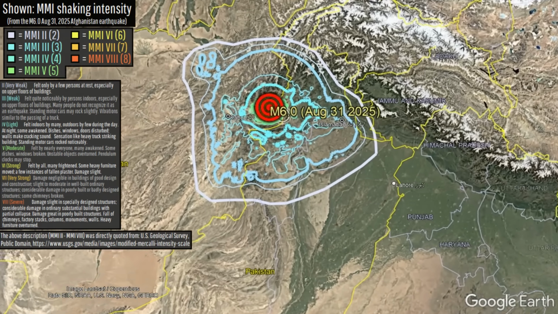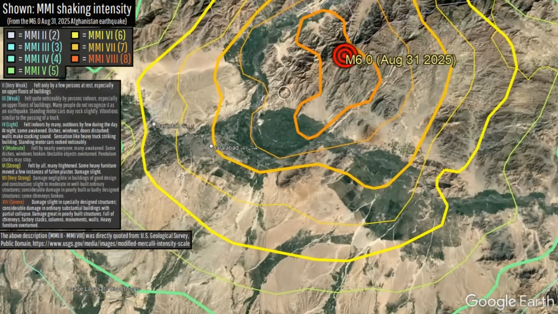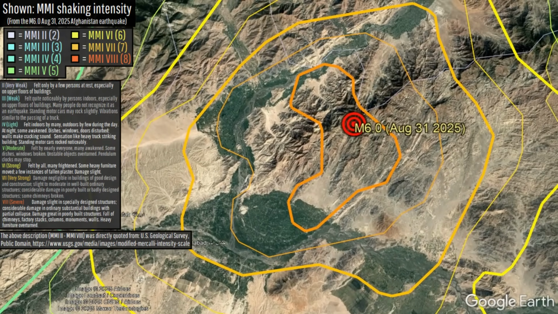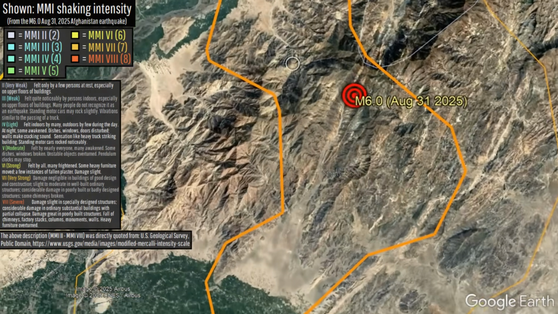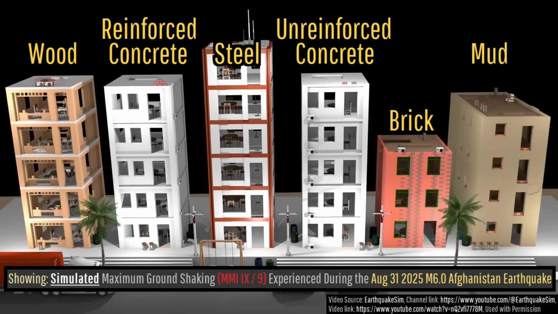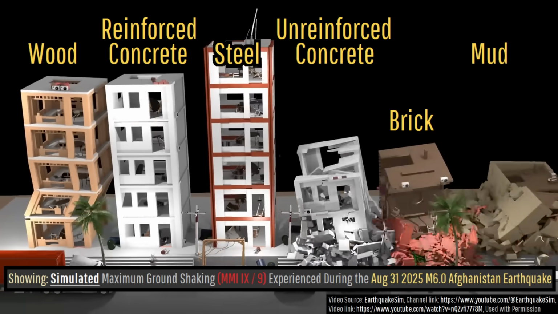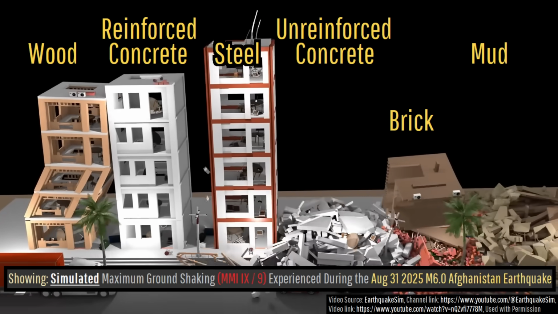This earthquake struck at 11:40 p.m. local time on August 31, 2025 at a location centered 27 kilometers or 17 miles east-northeast of the major city of Jalalabad. As the ground rapidly shook back and forth for around 15 seconds, many of the all-too-common unreinforced brick and mud structures cracked or collapsed outright.